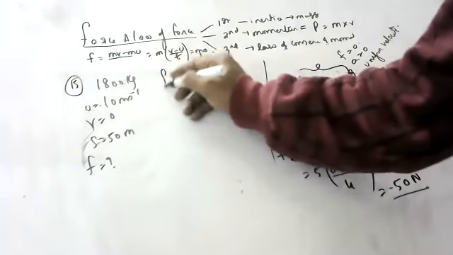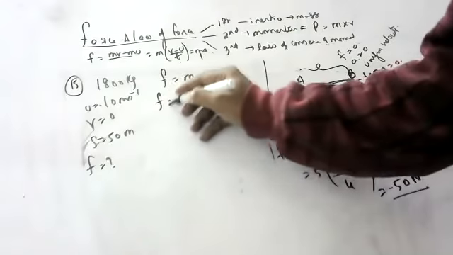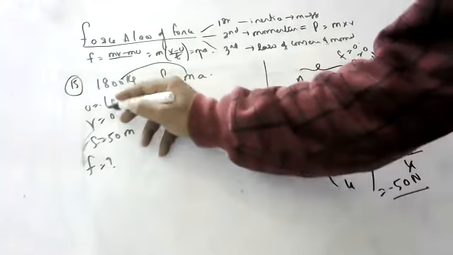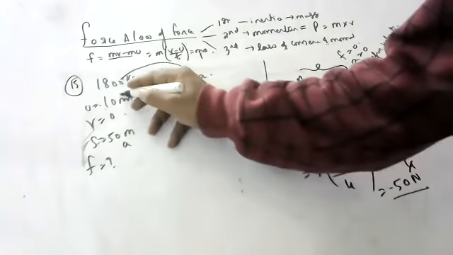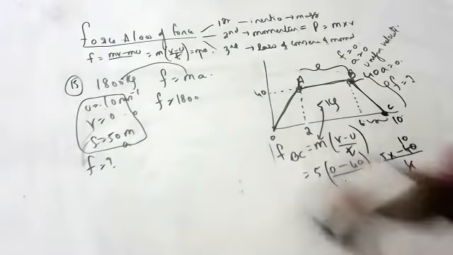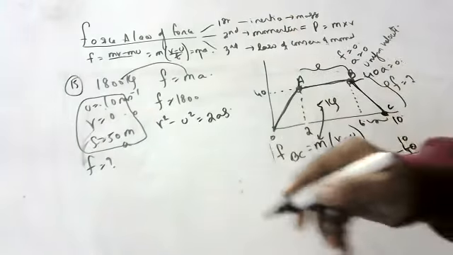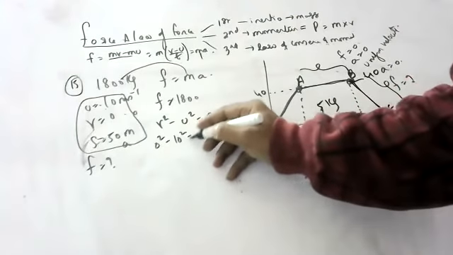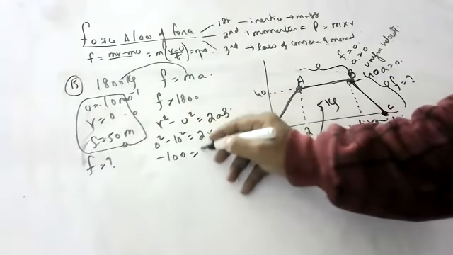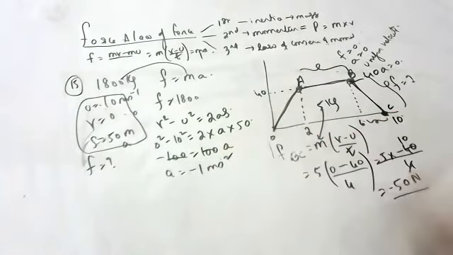Now for force, we know F is equal to M into A. So F is equal to, mass is how much? 1800. Now, if you want acceleration, you have u, v, s, a. What is the equation joining them? V square minus U square is equal to 2AS. Yes. So 0 square minus 10 square equals 2 into A into 50. So this is minus 100 equals 100 A. A equals minus 1 meter per second square.